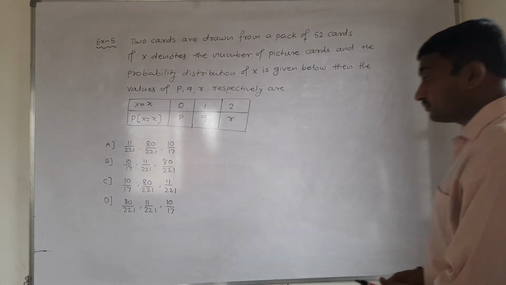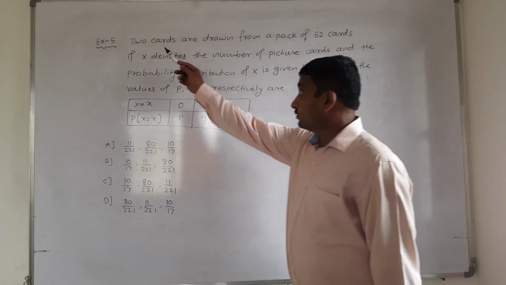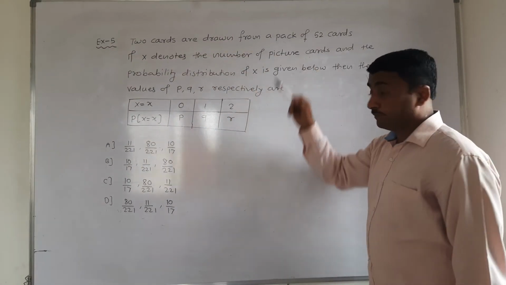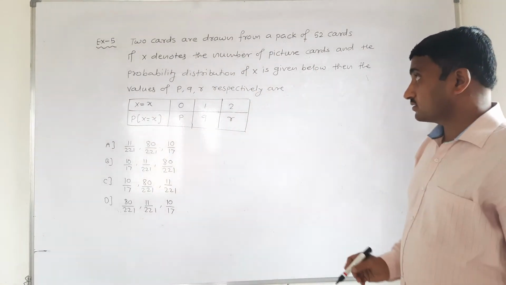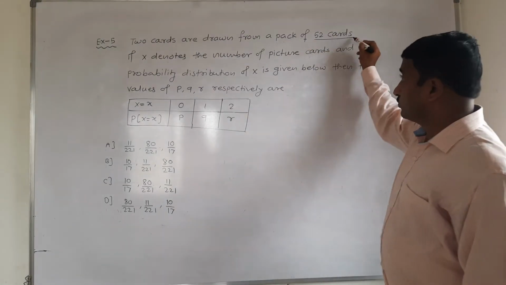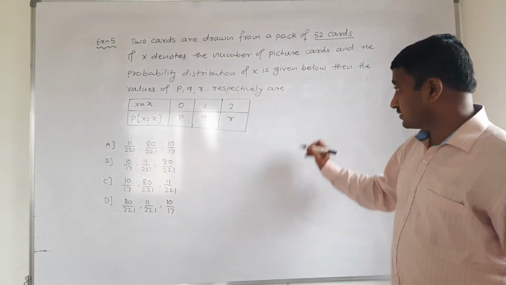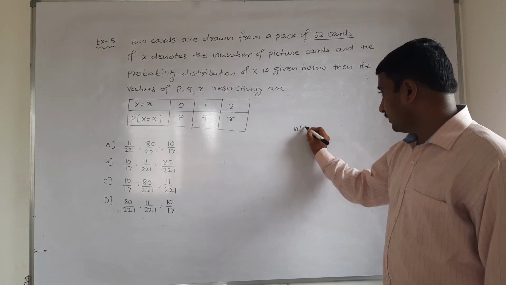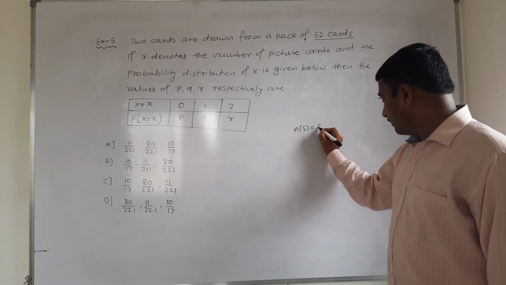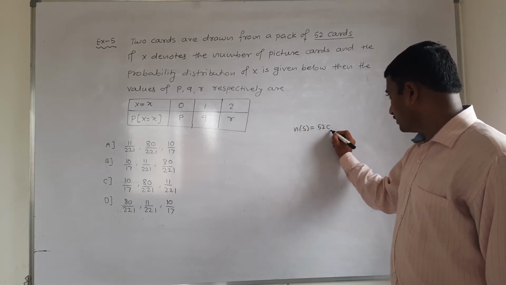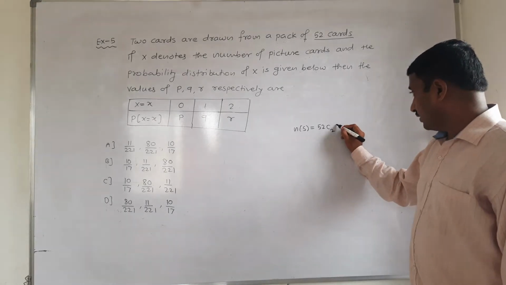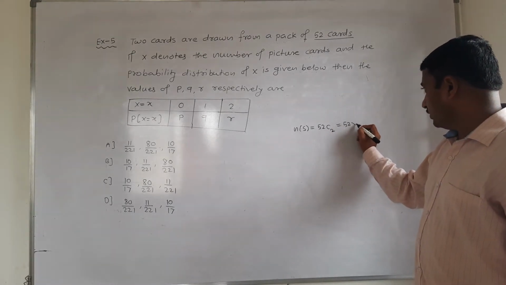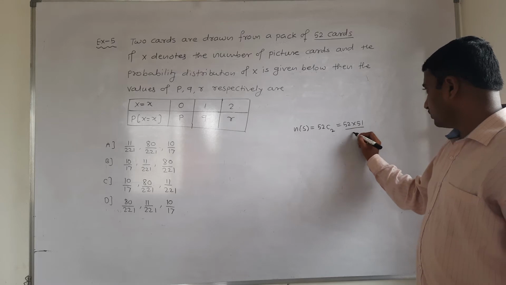Next example. 2 cards are drawn from a pack of 52 cards. That is, 2 cards have to be drawn from 52 cards. That is, the sample space contains the number of elements 52C2. We have to draw 2 cards from this. That is total 52 into 51 upon 2.